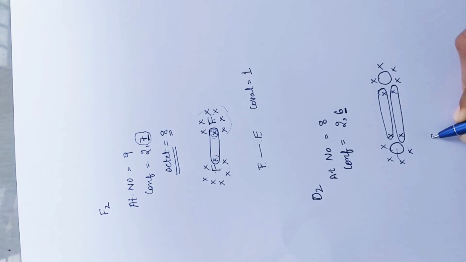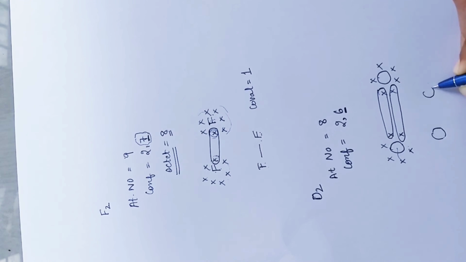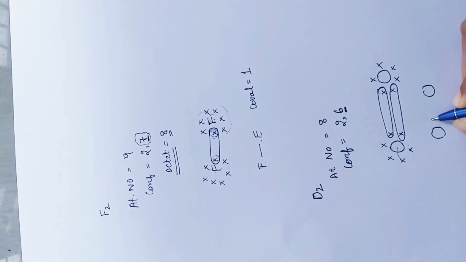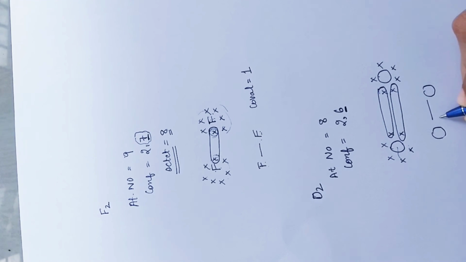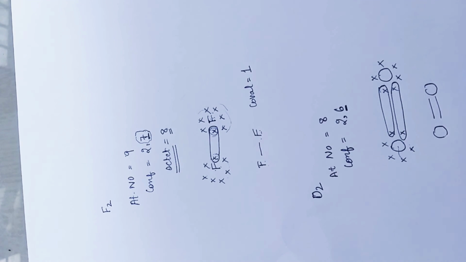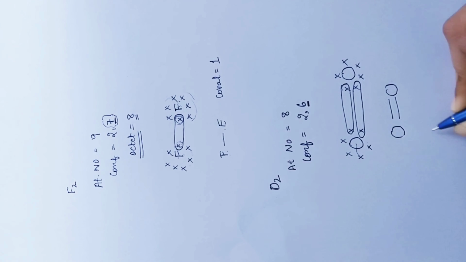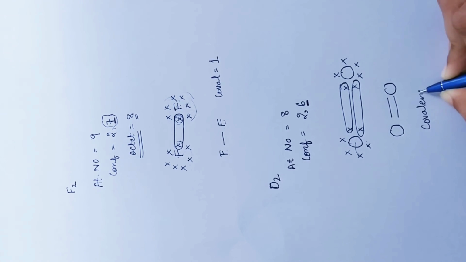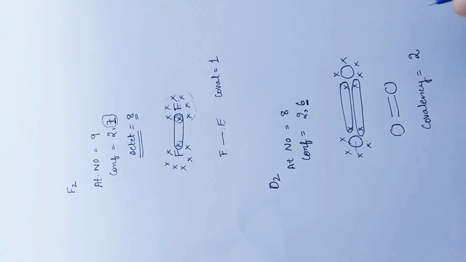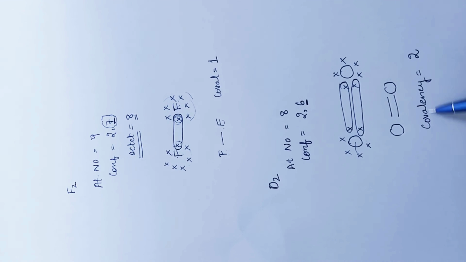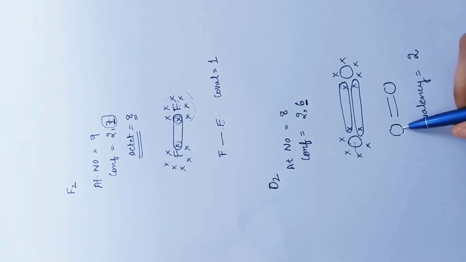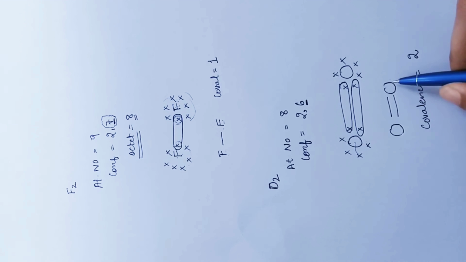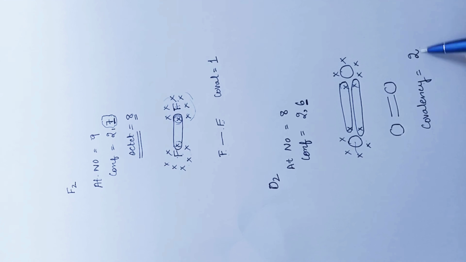Now how are we going to represent it? Oxygen, oxygen. 2 electrons means 1 bond, 2 electrons means 1 bond. So in total it has formed 2 covalent bonds. So covalency here would be 2. Why? Because I told you covalency means how many covalent bonds an atom forms. Each oxygen has formed 2 bonds, so covalency would be 2.